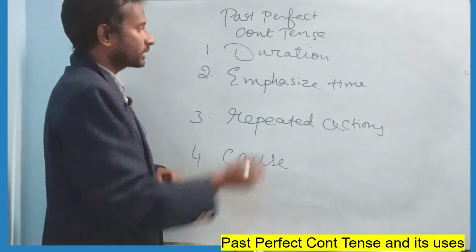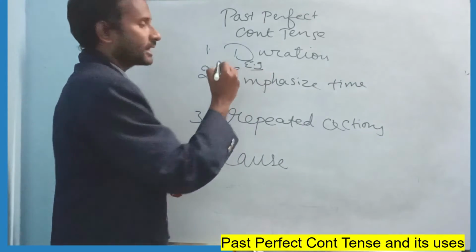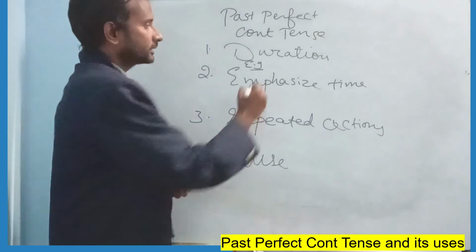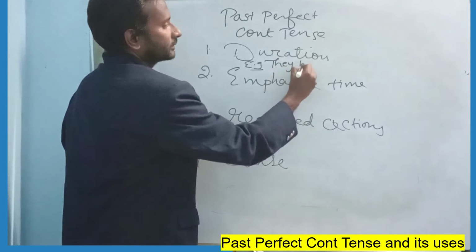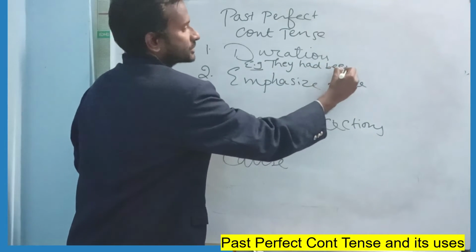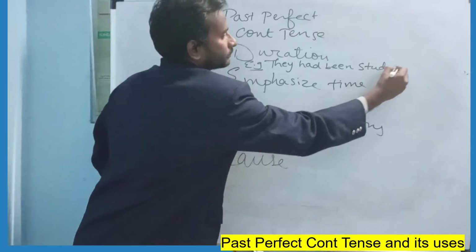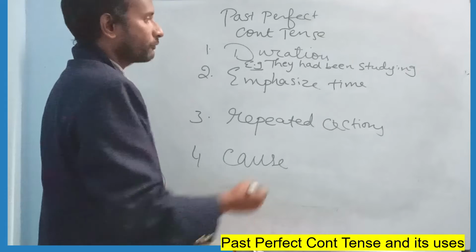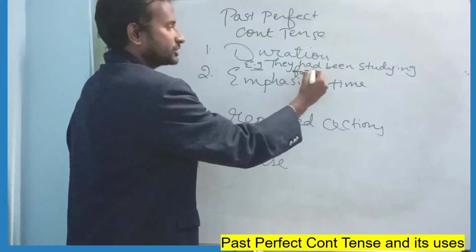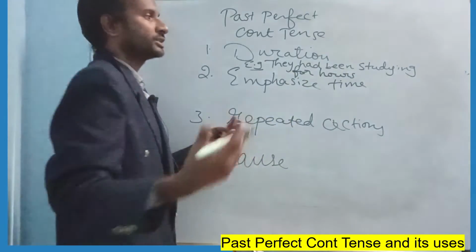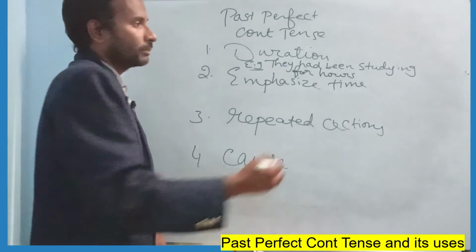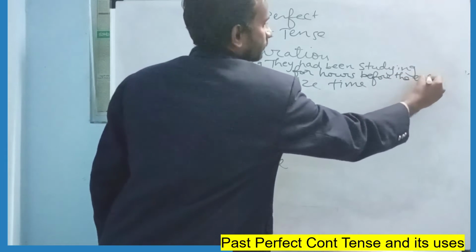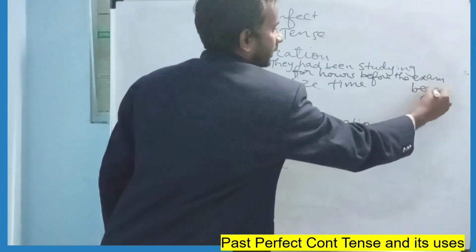Let us learn with examples quickly. For duration, what could be the example? Okay, students, or they had been studying. They had been studying. Studying how much time? What is the duration? Okay, for hours. We don't even need to mention exact time, but duration, for hours. They had been studying for hours before the exam began.